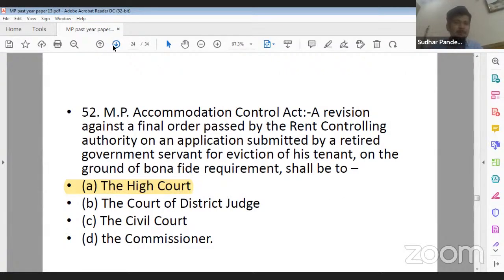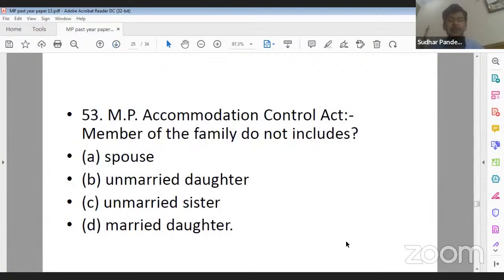Now, next. Question number 53. MP Accommodation Control Act, member of family does not include. Option A, spouse. Option B, unmarried daughter. Option C, unmarried sister. And option D, married daughter. Which of the following is not included as a member of family? Spouse, unmarried daughter, unmarried sister, and married daughter.